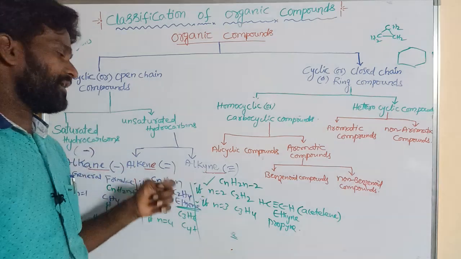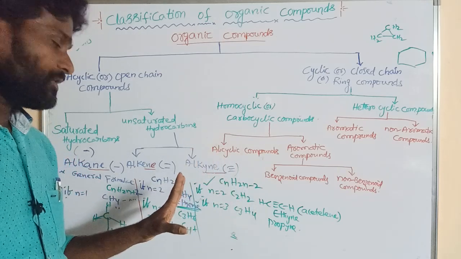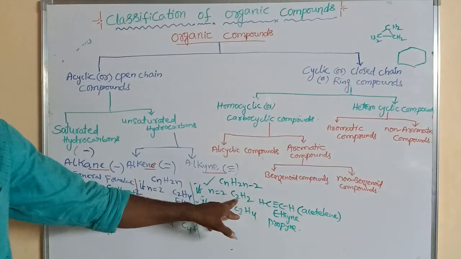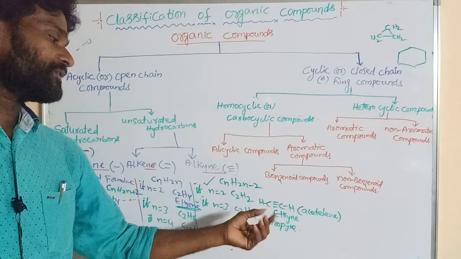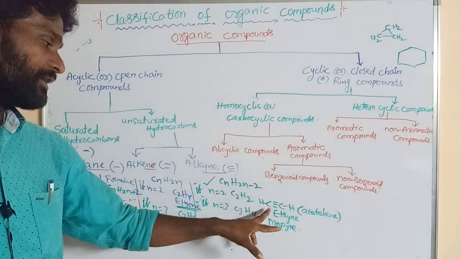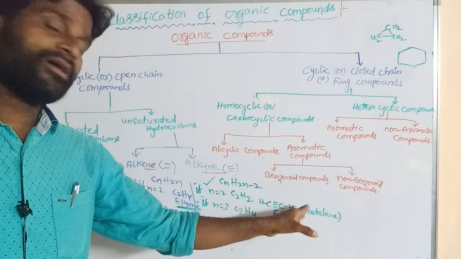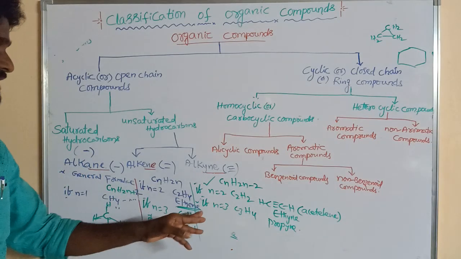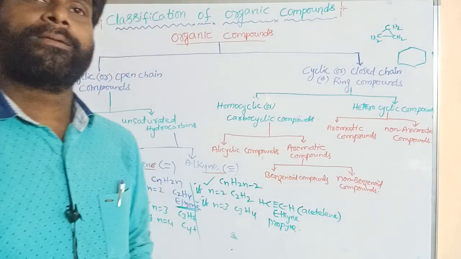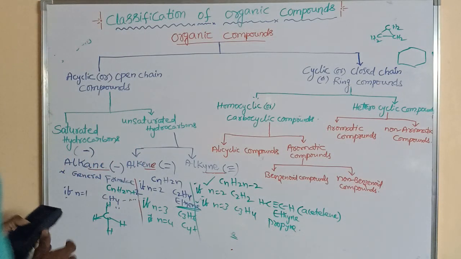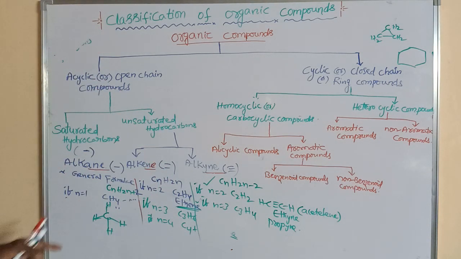Similarly, alkyne contains a triple bond. Its formula is CnH2n-2. If n is equal to 2, C2H2. How to write it? It must contain 3 bonds: C triple bond C. Carbon must have 4 bonds, so the remaining 1 bond is written with hydrogen. This is the structure of ethyne or acetylene. If n is equal to 3, that is C3H4, propyne. These are the acyclic or open chain hydrocarbons.